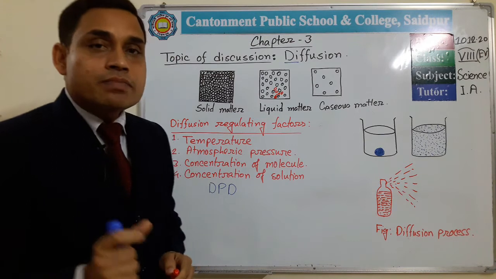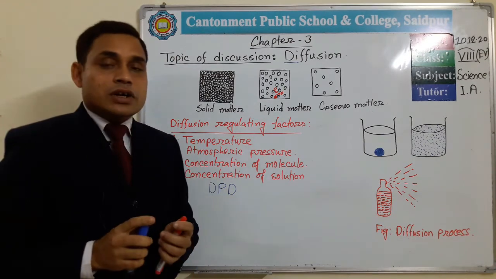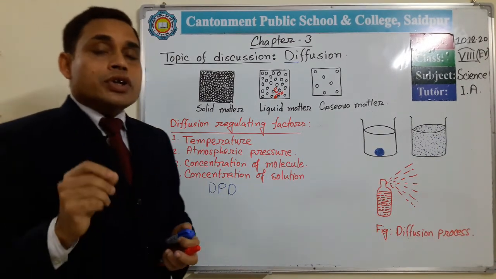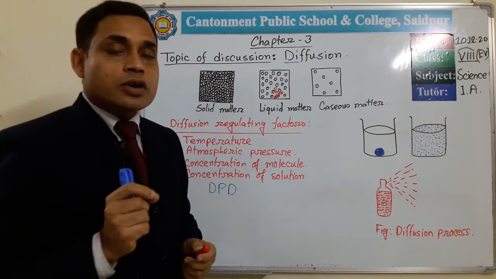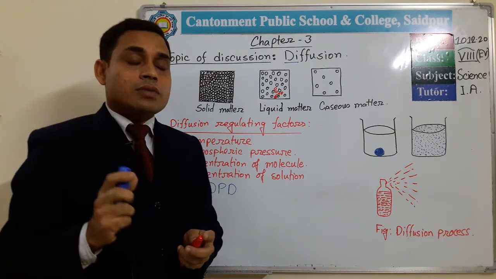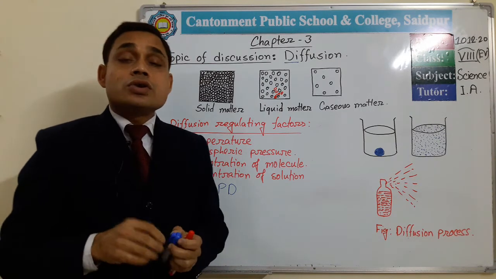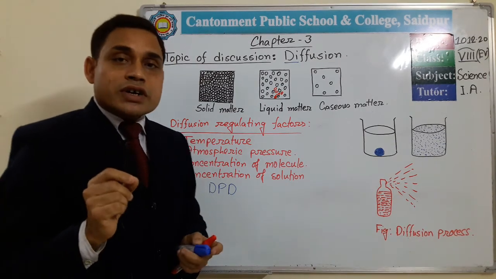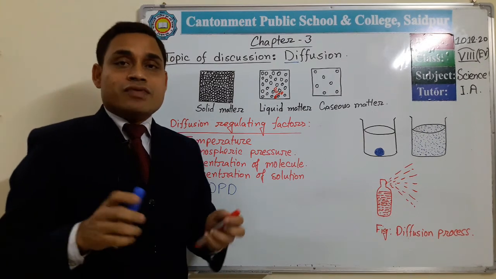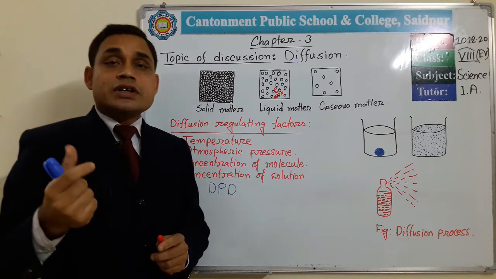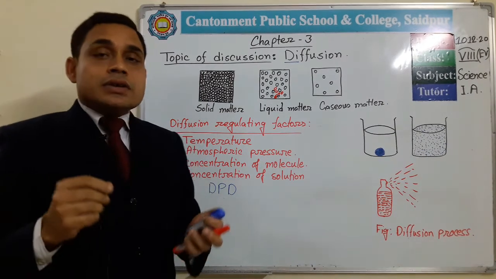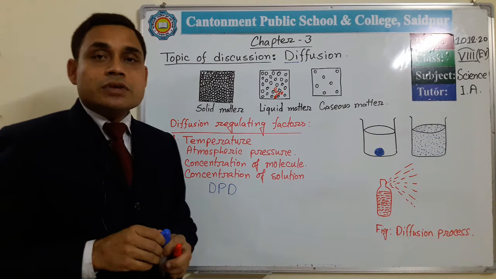Diffusion is very important in the living world. As you all know, during photosynthesis, green plants use carbon dioxide to make carbohydrate, glucose. So carbon dioxide is the main raw material for photosynthesis. This carbon dioxide enters inside the leaf through the diffusion process.